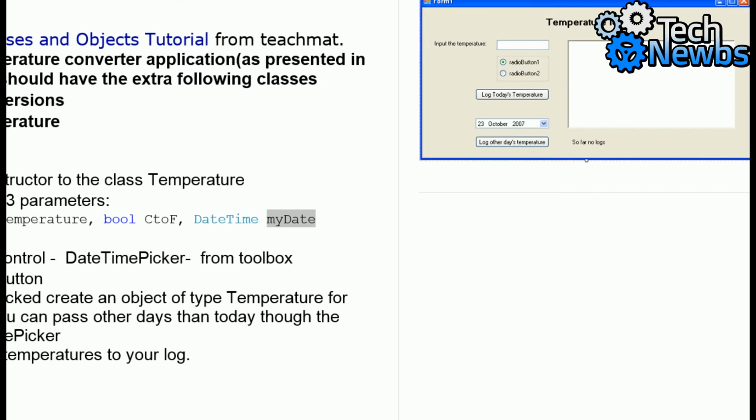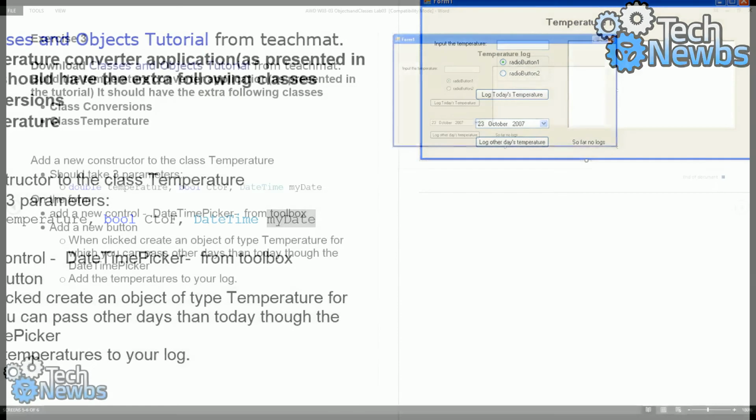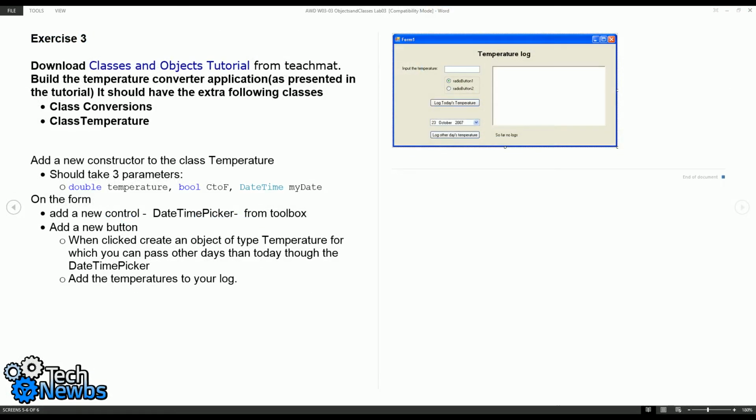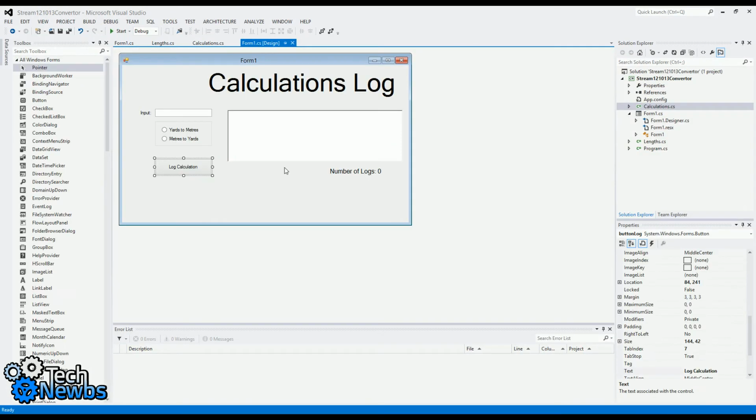Okay, so on the form, add a new control, DateTimePicker, from the toolbox, and add a new button. When clicked, okay, so I'm going to have to create a new button that instead of logging the current date, will log any date. So it's not too hard, to be honest. Okay, so let's move this up. Date picker, there should be something there.